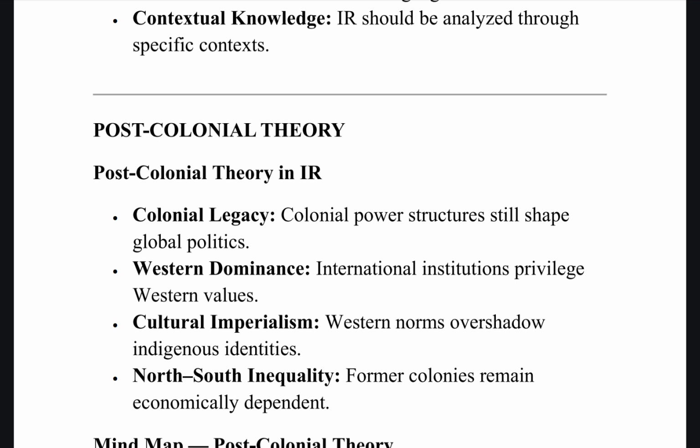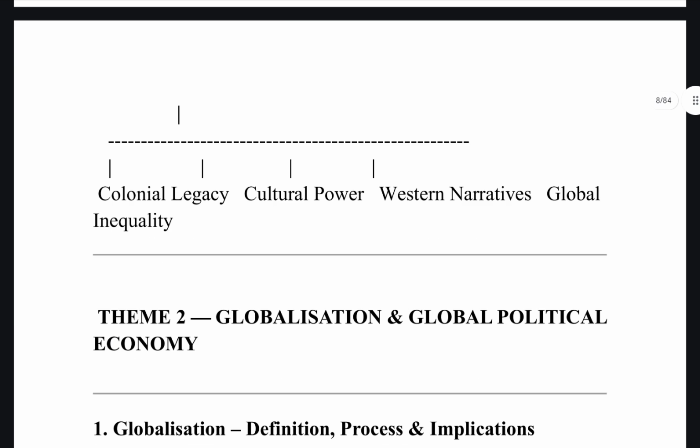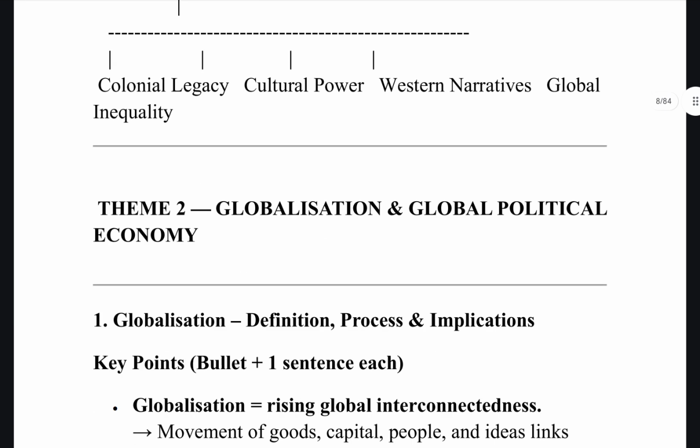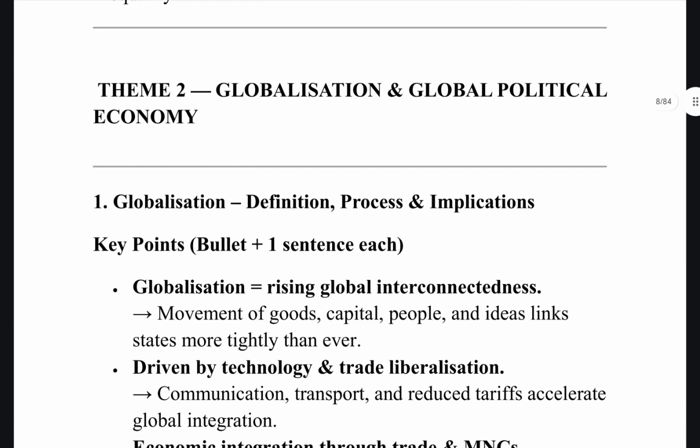At the UNSC, the permanent five are still mostly Western nations, and they are dominant. Then cultural imperialism: Western norms overshadow indigenous identities. Then the North-South inequality, wherein the former colonies are still economically dependent on the North. Then comes the next theme, that is globalization and global political economy.